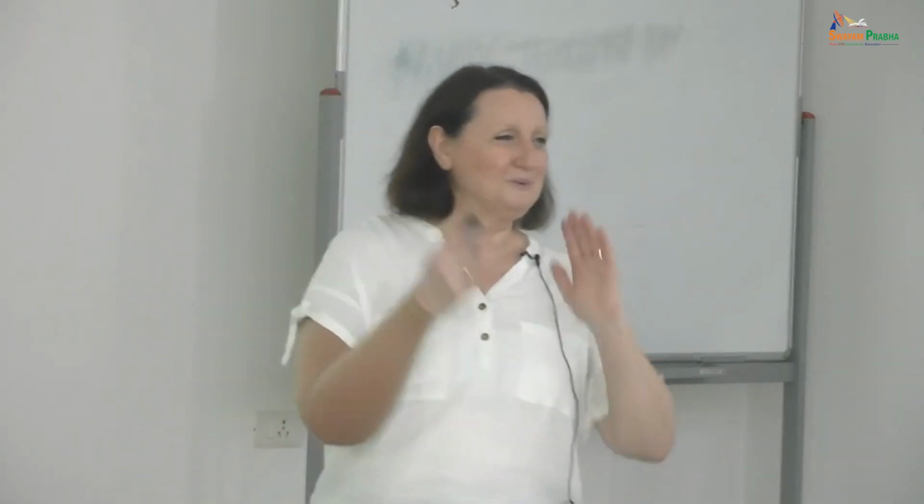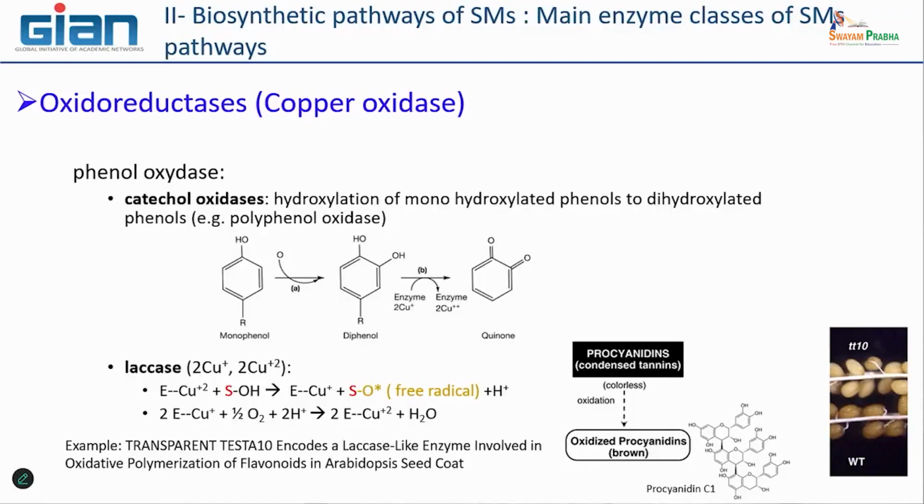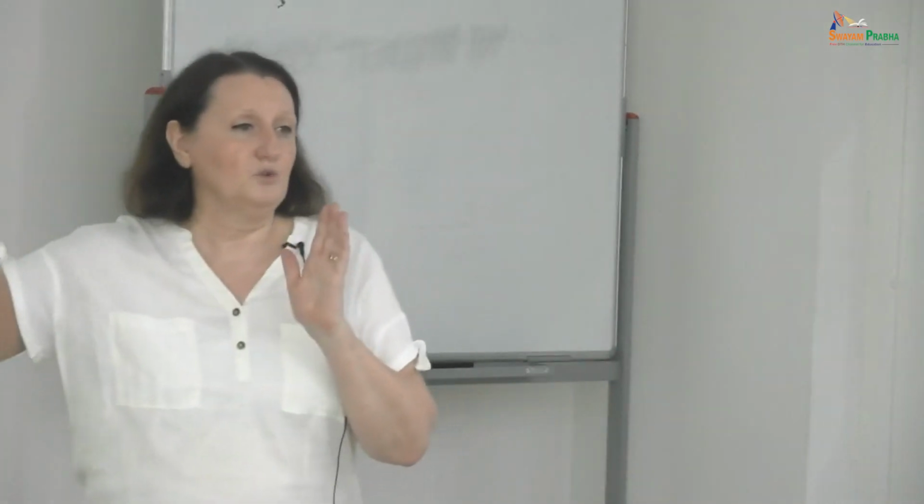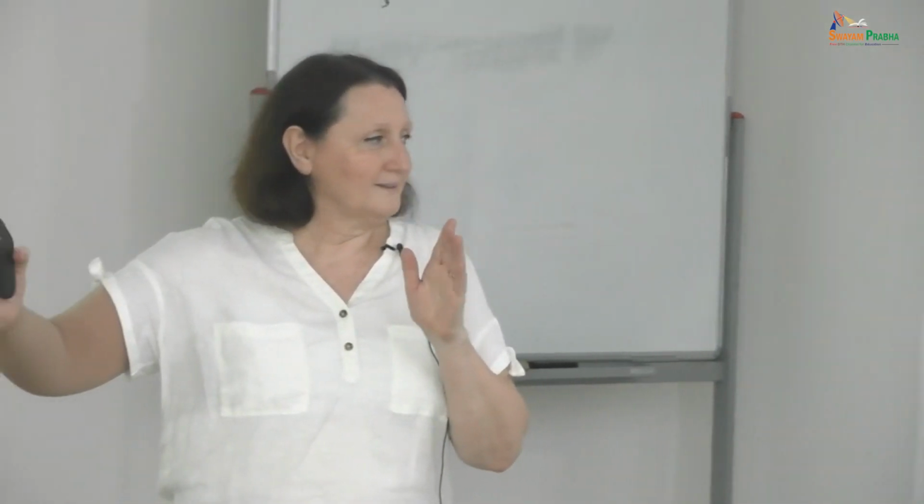I don't want to give a biochemical lecture, but just know that it is a particular cofactor needed by this enzyme. And two categories of oxidase are very important here. They are involved in phenol modification. You have seen that phenol is a very important molecule leading to all what?